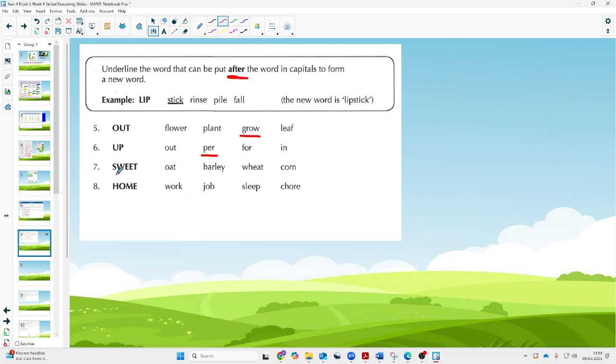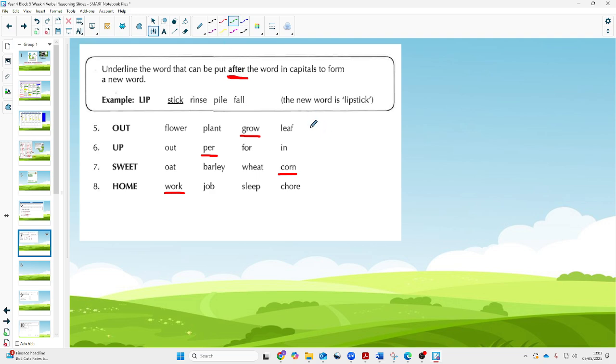Number 7, we've got sweet. What does that go with? That's going to go with the word corn. So we've got sweet corn. And then number 8, we've got homework. So all compound words, and hopefully you've had a good opportunity to answer those.